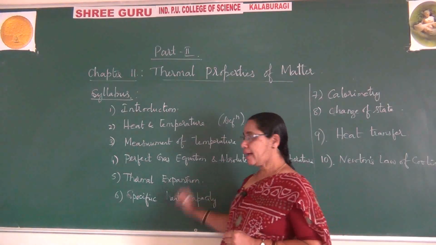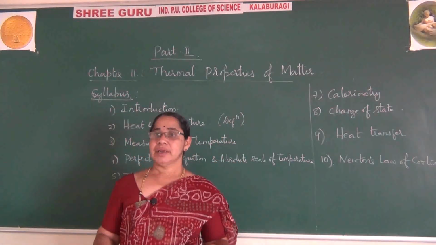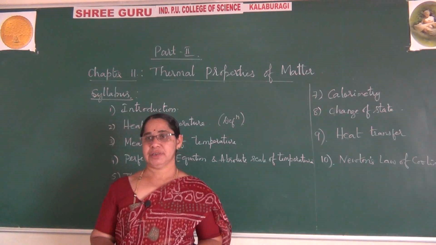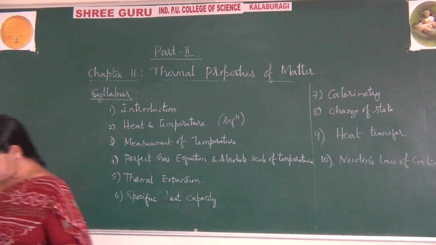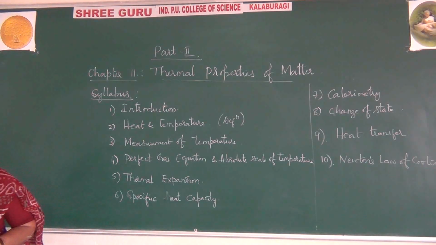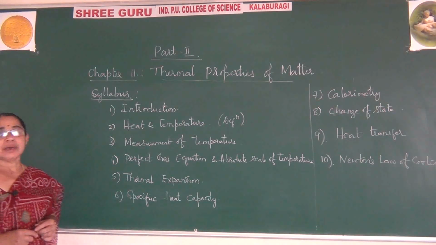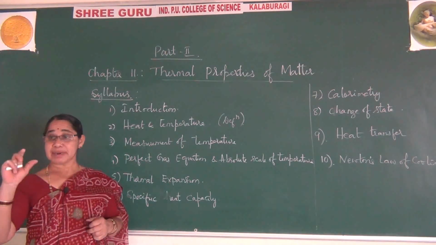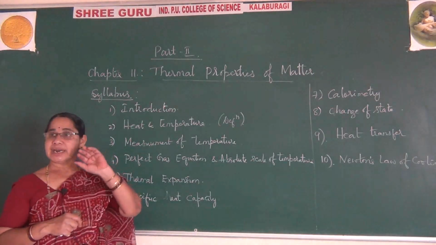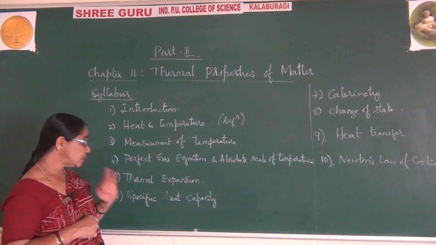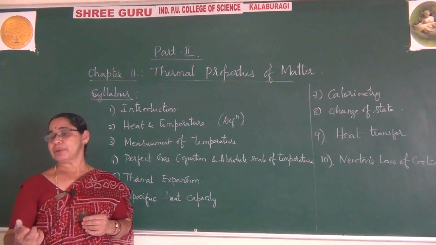Okay. Regarding thermal expansion, you might have observed the blacksmith, who heats the wheel rim just before it is fitted to the bullock cart. Why does he heat the rim of the bullock cart?